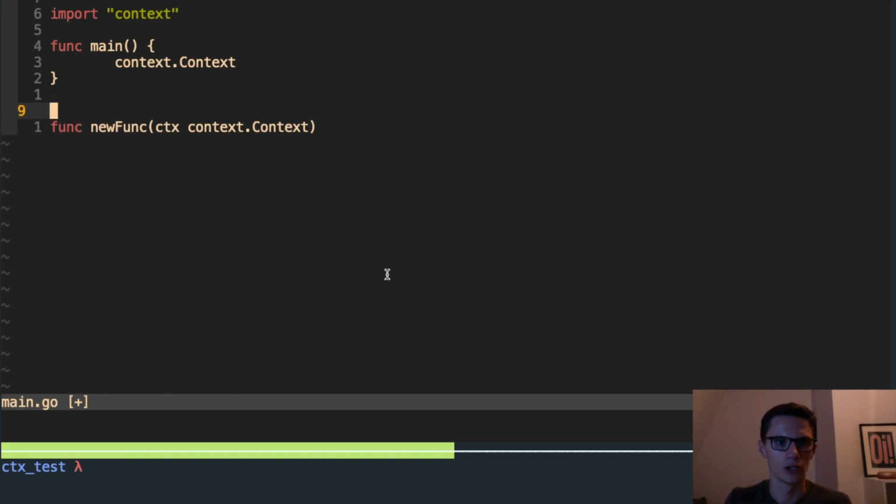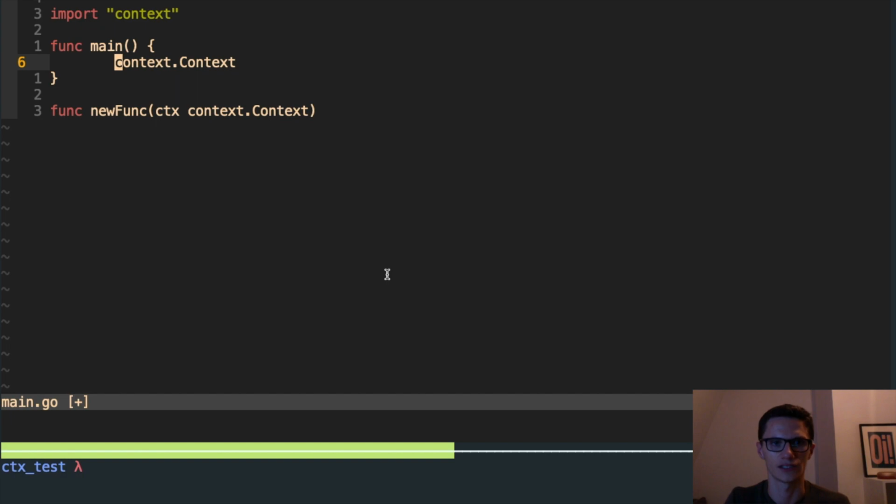Now, as we were looking at the context type signature a moment ago, one of the things we saw about a context is that it has this value field. So what you can do on a context is store values. So imagine you're working on a web server, for example, which is going to serve HTTP requests. You'll get a new context for each request that you serve.